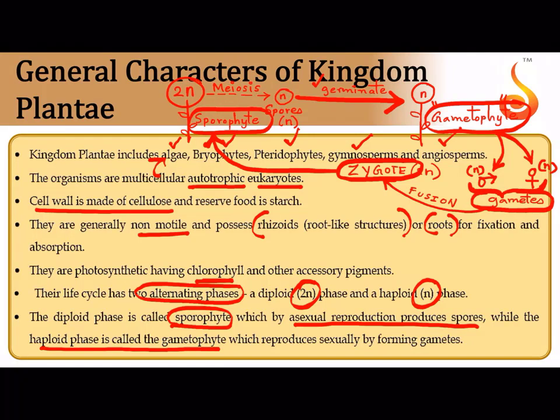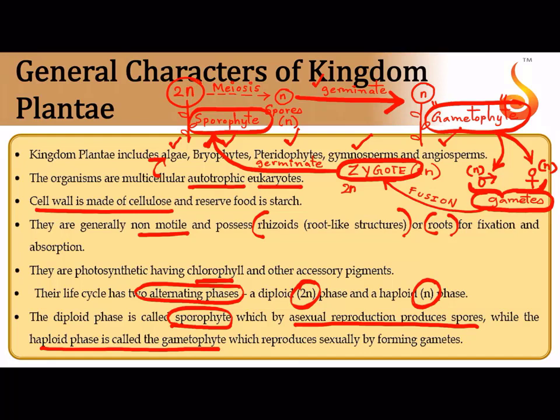The gametes fuse to form a diploid zygote. The diploid zygote will fall onto a suitable substratum and it will germinate into a diploid sporophyte. So this is why we say that they exhibit alternation of generation.